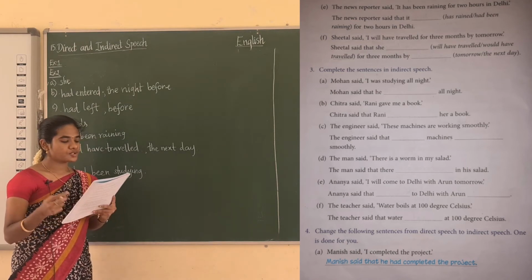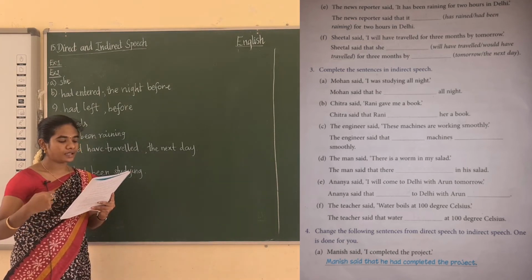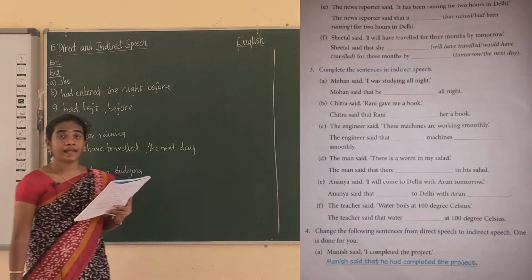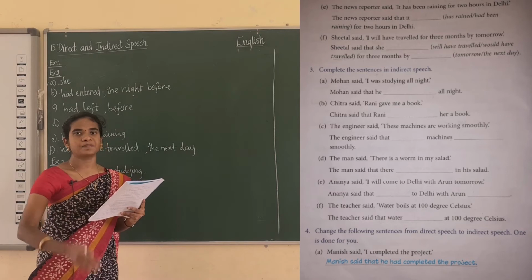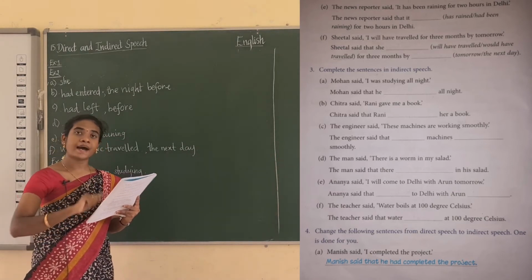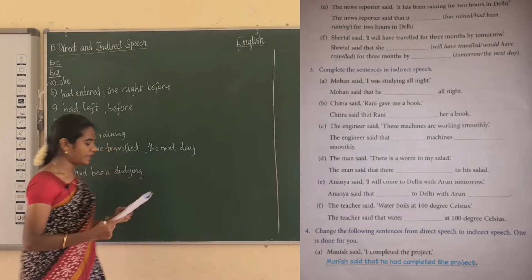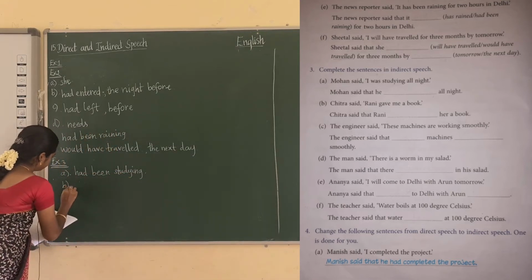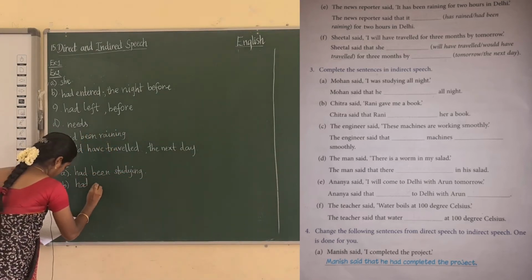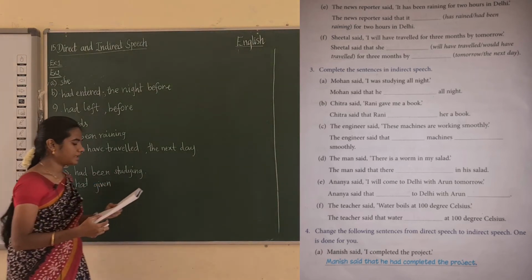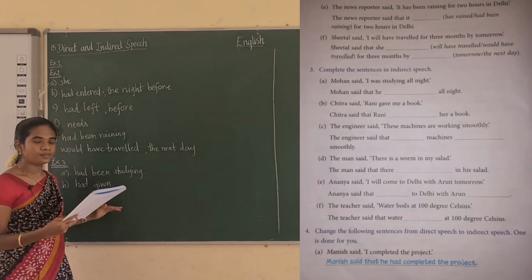Okay, so Chitra said that Rani dash her a book. Now see the tense here. Gave is the past tense. Past tense is changed into past perfect tense. So had given is the right answer. Chitra said that Rani had given her a book.